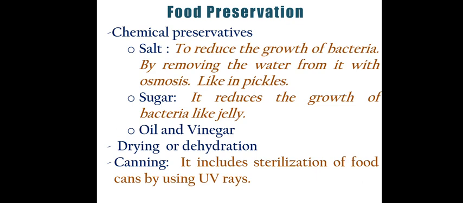Okay, now the last technique is canning. Canning is a technique in which we do the sterilization of food cans. Basically, food is stored inside cans made of simple iron coated with another material. And by applying UV radiation onto the cans we can kill the bacteria. That technique is known as the canning technique. Canning allows the food to be preserved for many years, or even 6 months to more than 1 year. So we can preserve food with the help of the canning process.